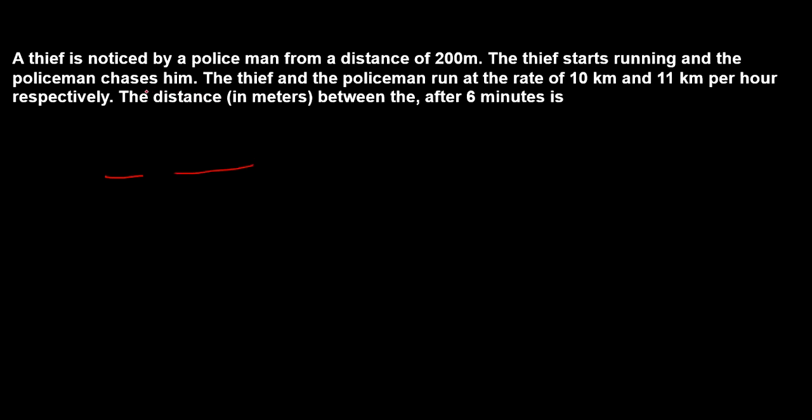So what we can do, first of all, we can calculate the relative speed. In the question itself, it is mentioned the thief and the policeman run at the speed of 10 km and 11 km. So thief speed is 10 km per hour and policeman speed is 11 km per hour according to the question, right?